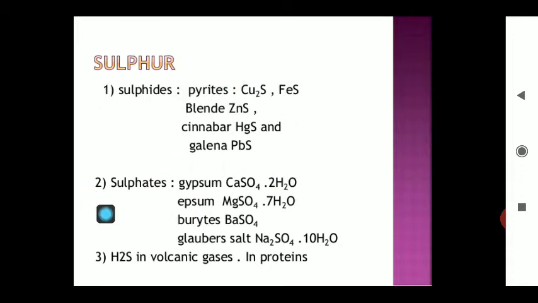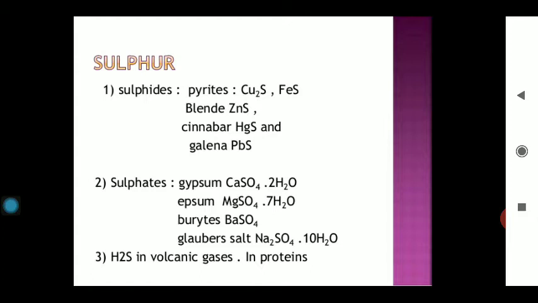On the other hand, some compounds are known as sulfates, such as gypsum, CaSO4.2H2O, Epsom salt, MgSO4.7H2O, barium sulfate, and Glauber's salt, Na2SO4.10H2O. H2S is also present in volcanic eruptions. At the time of a volcanic eruption, an abundant quantity of sulfide gas is liberated into our atmosphere.